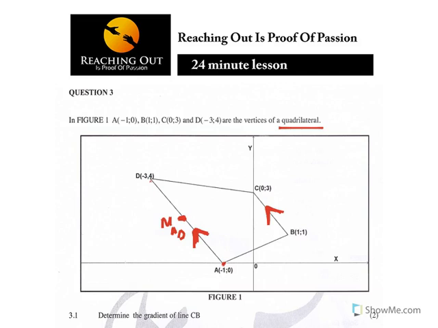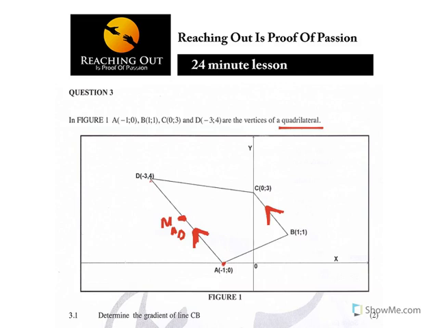Next one, show that ABC is equal to 90 degrees. So again, we remember our A was minus 1, 0, and B was 1, 1, from the diagram.